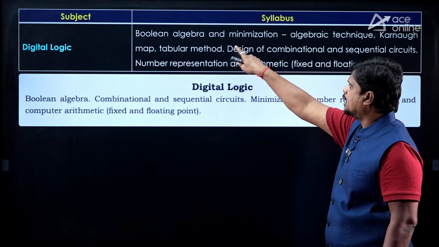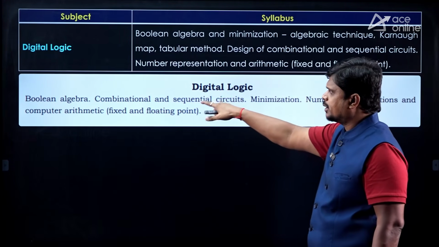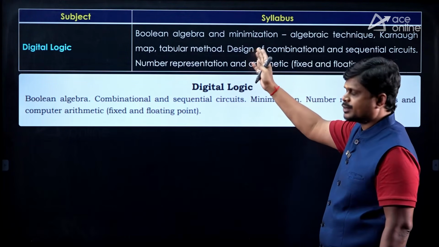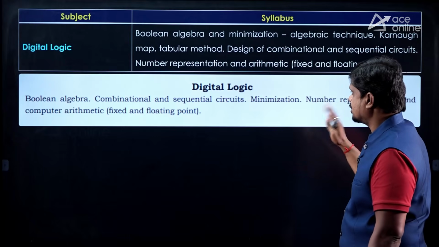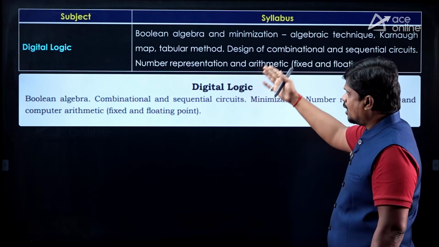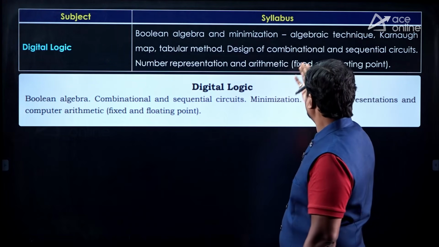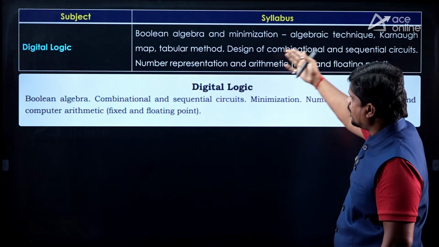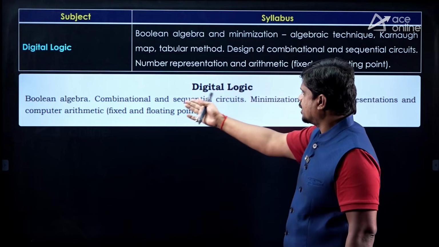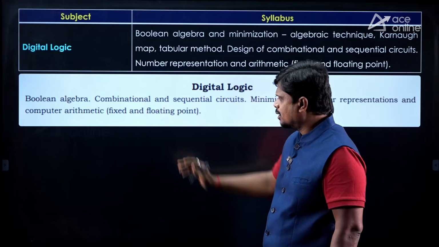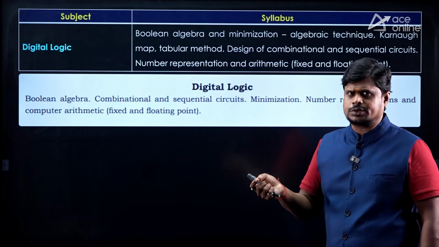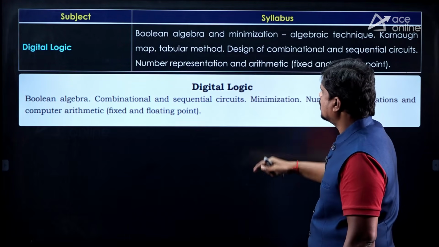So here we need to highlight this design. Here it may be speaking about basics or something, but this time it is emphasized on design of both combinational and sequential circuits. Maybe I can say this is the change, but apart from that, everything is the same. And the algebraic techniques, K-map and tabular methods are also clearly emphasized here, but there it is not mentioned anything. So only a small difference with respect to digital logic is what I can feel.